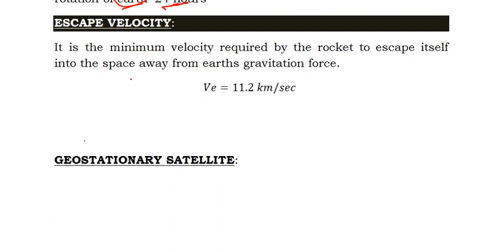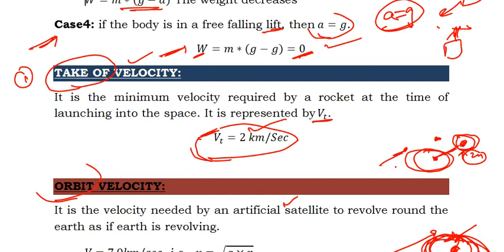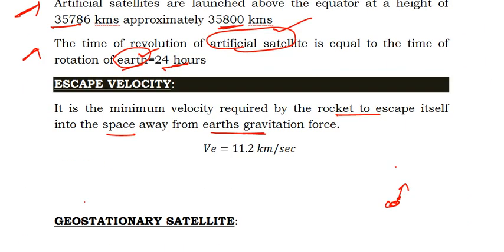And the third one is escape velocity. Escape velocity is the velocity required by a rocket to escape into space, away from the earth's gravitation. The first one is that if it wants to move into the sky, it has to move with a certain speed, which we call takeoff velocity. Escape velocity is a different thing. It has to move at such a speed that it escapes the gravitational force and goes out of it. The escape velocity required is 11.2 kilometers per second. So this is what escape velocity is.